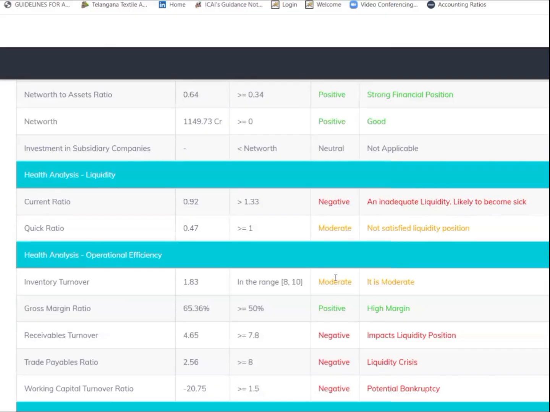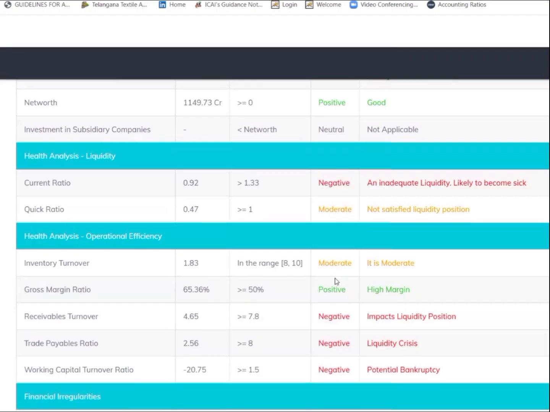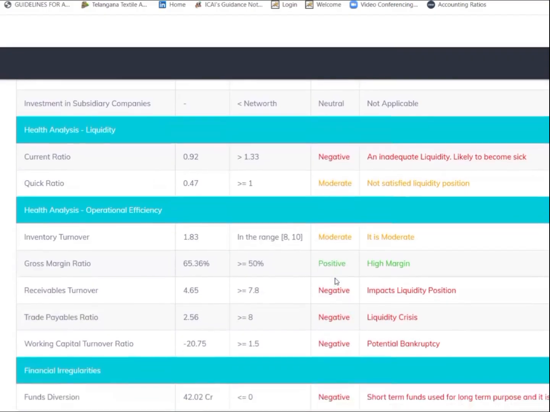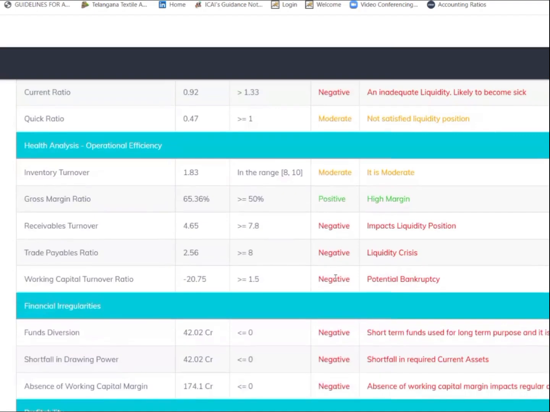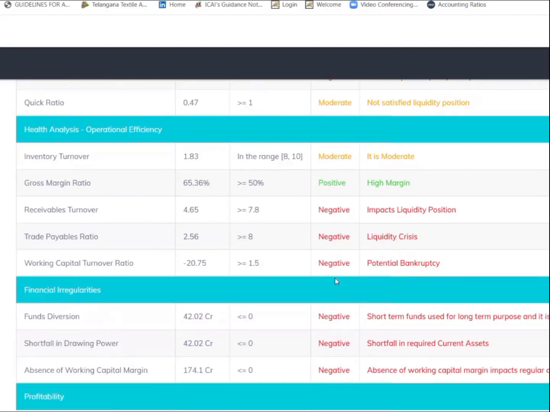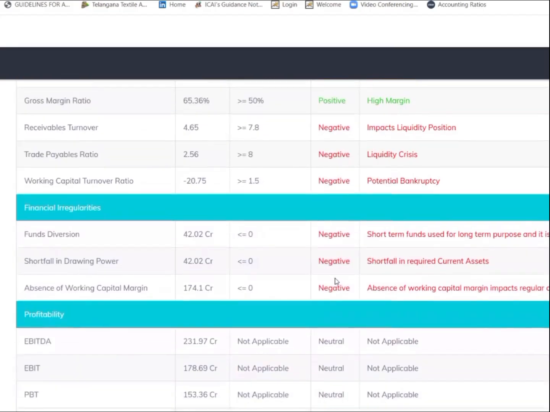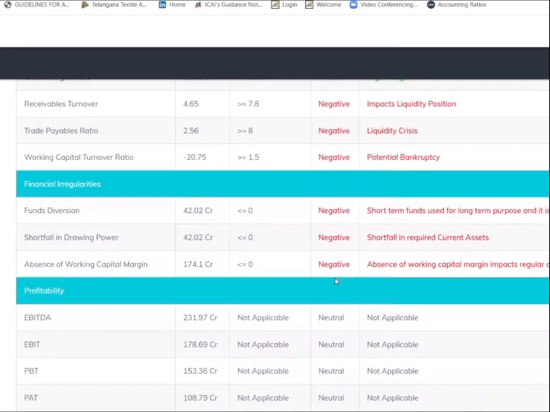The next is quick ratio, it should be 1. It is 0.47. Here also there is a liquidity problem, and that is one major reason. Coming to health analysis, all are negative except gross margin. And coming to financial irregularities, as I told you, the current ratio is 0.92.